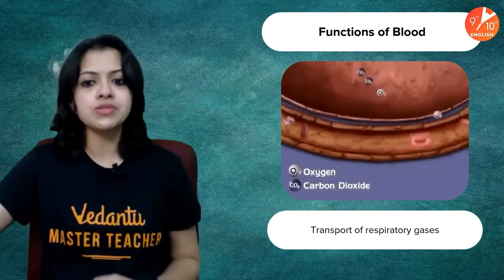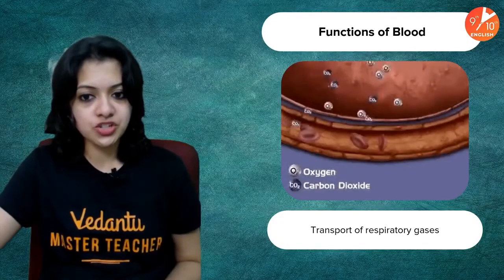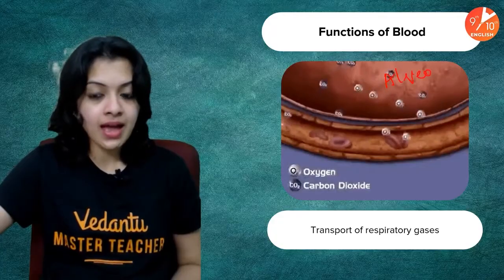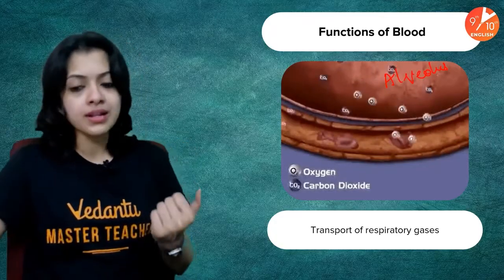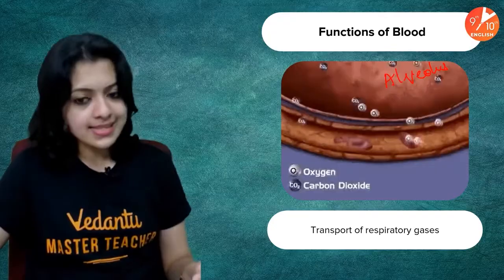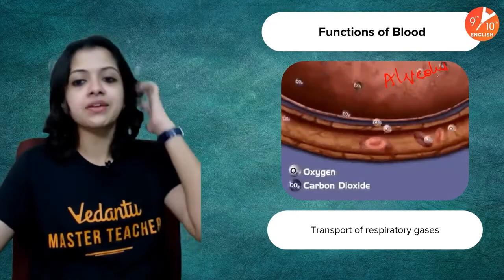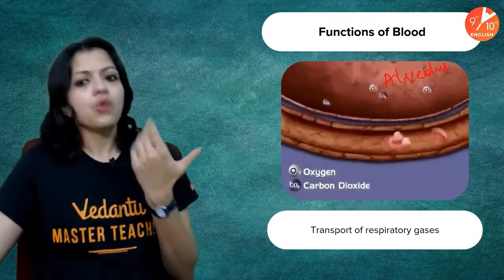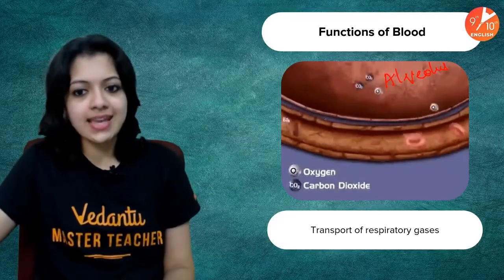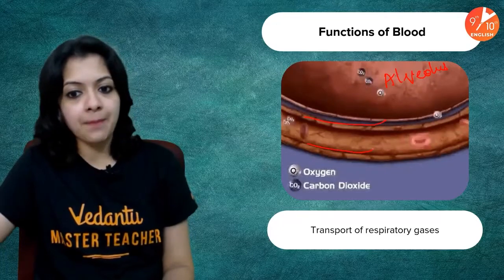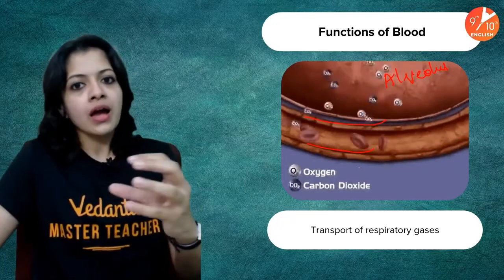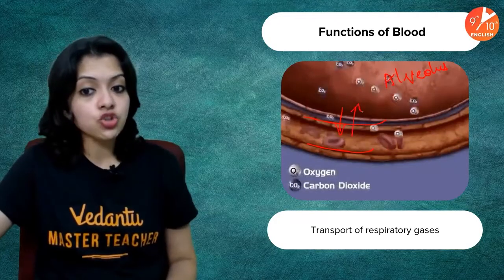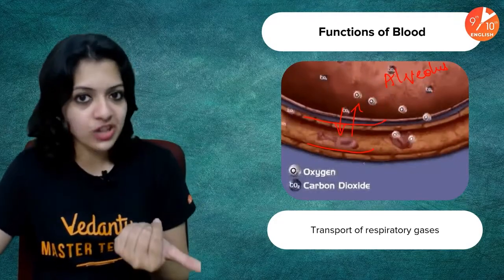Of course, what do you see here? This sac-like structure that you see in this diagram is a single alveolus. Alveolus or alveoli in plural, which are the air sacs found in your lungs. There are so many blood capillaries which are richly supplied at the area of the alveoli. So what are they there for? If you can see, this is the alveoli. This is a blood capillary which is closely moving right outside the alveolar wall, and you can see that they exchange oxygen and carbon dioxide between each other.